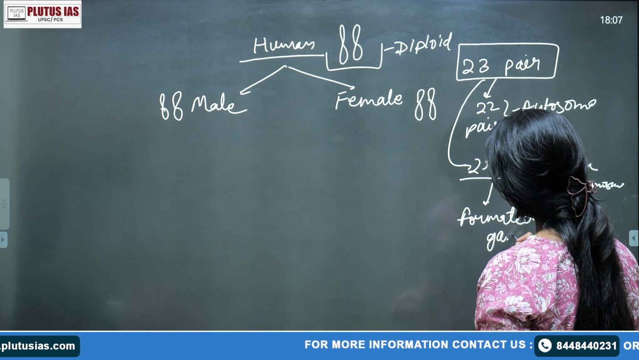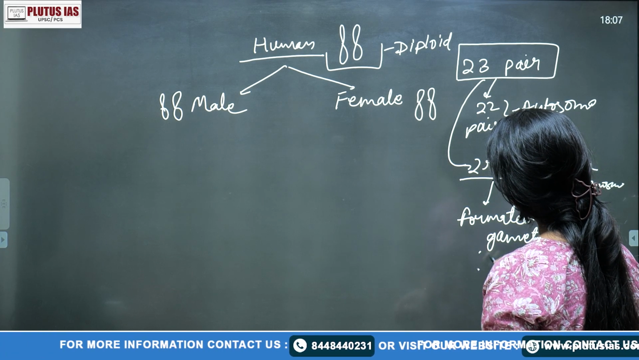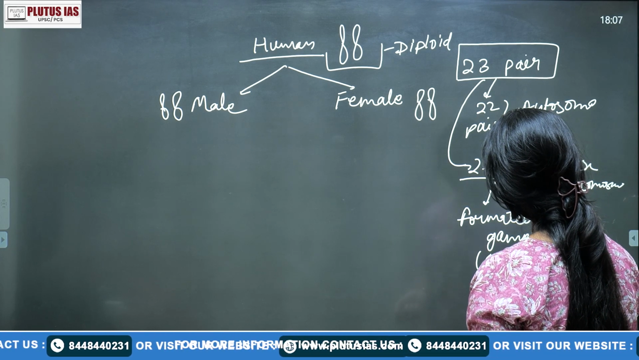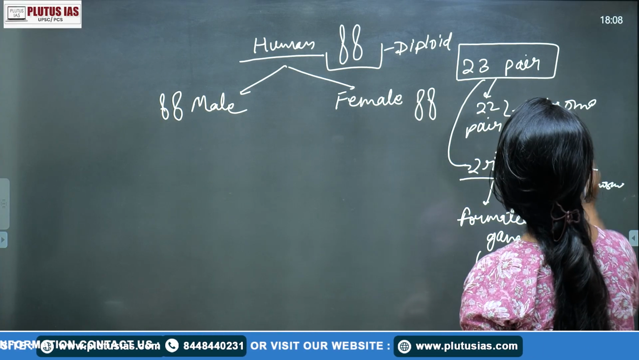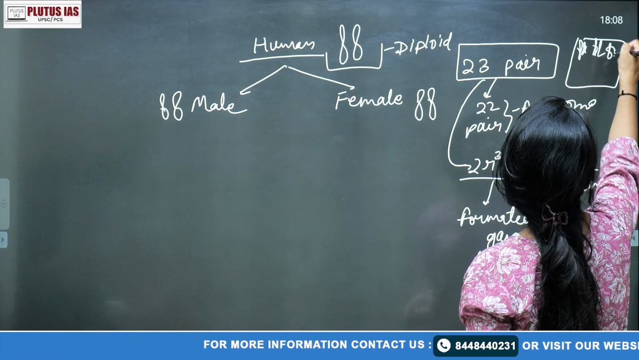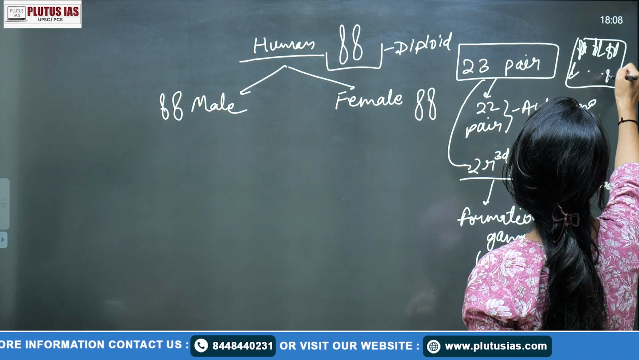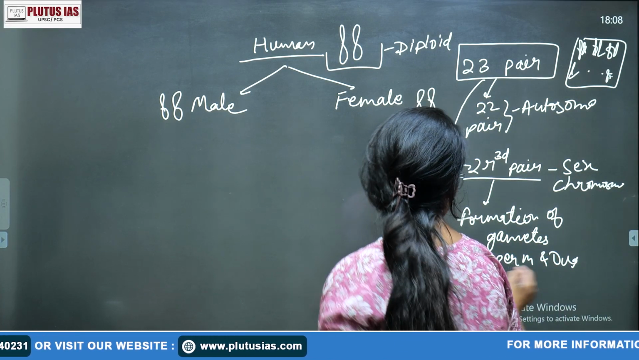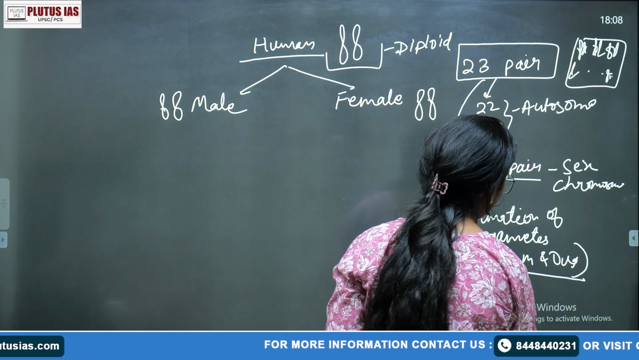Right? And what are the gametes? Gametes are the sperm and the ova. So suppose 1, 2, 3, 4 and so on, and this is the 23rd pair. So what is the role or the function of this sperm and ova?